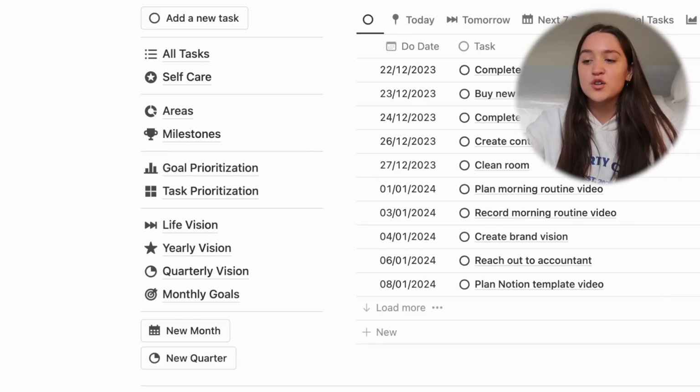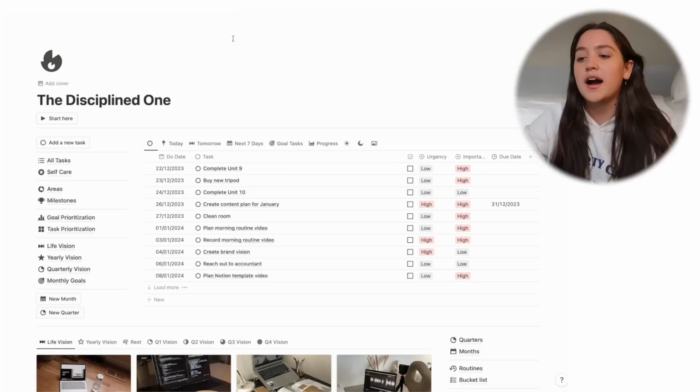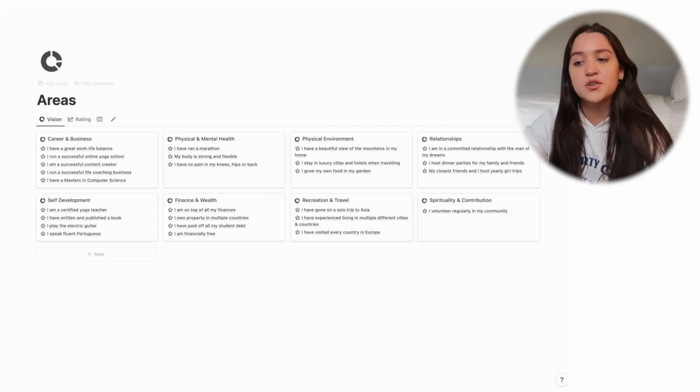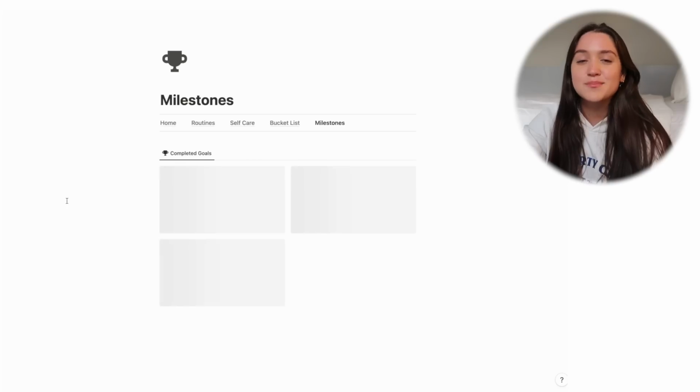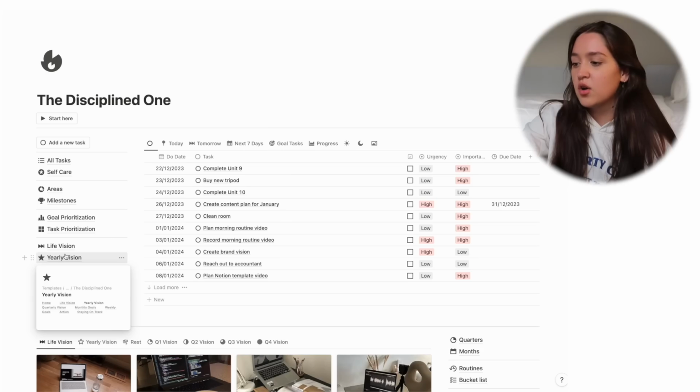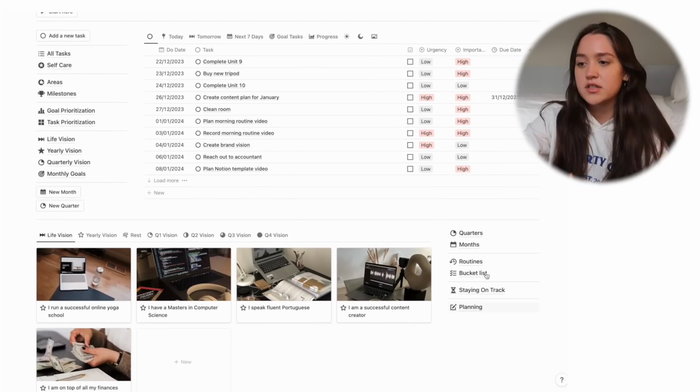You need it. And I also put the areas and milestones up at the top because the disciplined one is the one that usually has a disbalance in all the different areas of their life. They tend to prioritize career and skills, but they don't prioritize relationships and stuff. Obviously not always, but sometimes. I just kept this up at the top to have a little reminder to go in and check what your rating is, what you need to work on, etc. And also the milestones because the disciplined one loves to see what they've achieved. It's a great way to motivate them. And then all the pages are the same, they're just in a different order.